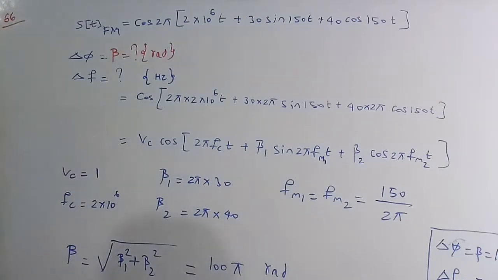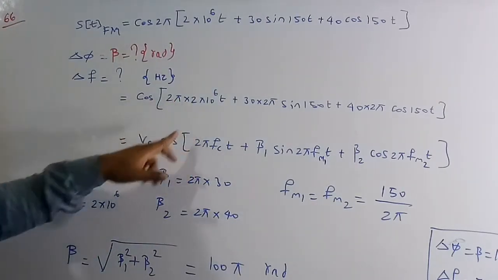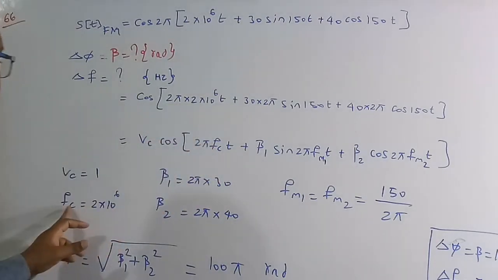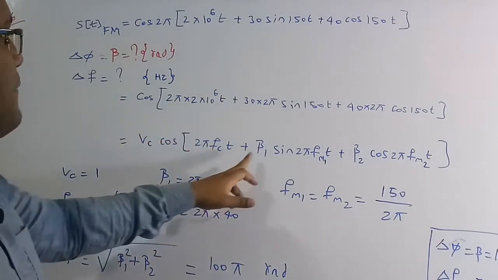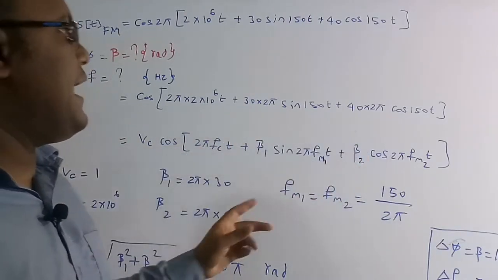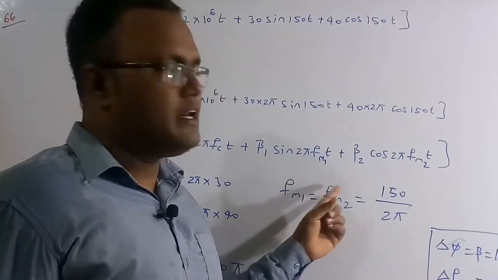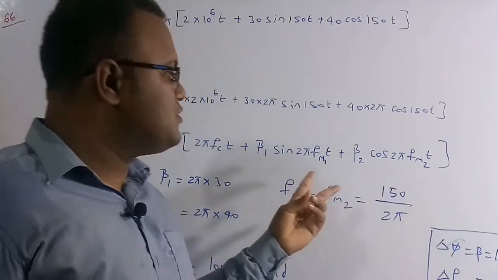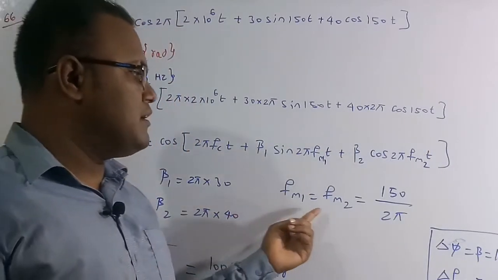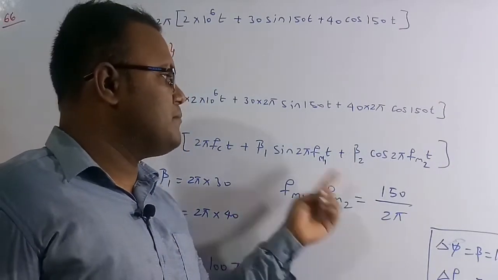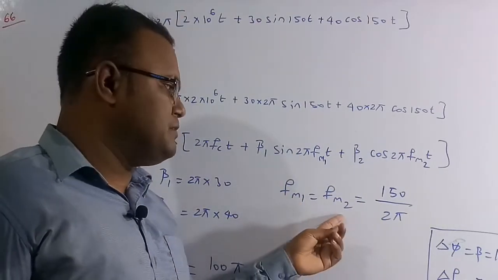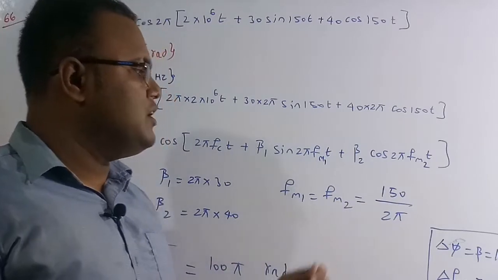So therefore here, by comparing these two equations, Vc is equal to 1 volt and Fc is equal to 2 into 10 to the power of 6 hertz, and beta 1 is equal to 30 into 2 pi, and beta 2 is equal to 40 into 2 pi, and here message signal FM1 and message signal FM2, both the frequencies are same, because it is 150. So therefore FM1 is equal to FM2 is equal to 150 by 2 pi, because 2 pi we are going to divide here. So message signal 1 frequency is equal to message signal 2 frequency is equal to 150 by 2 pi.